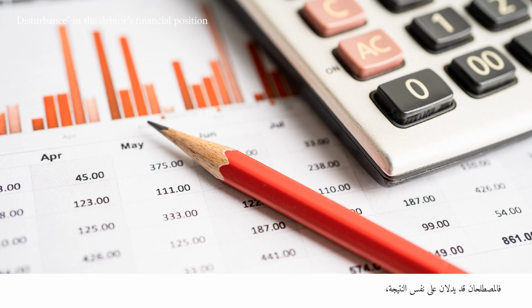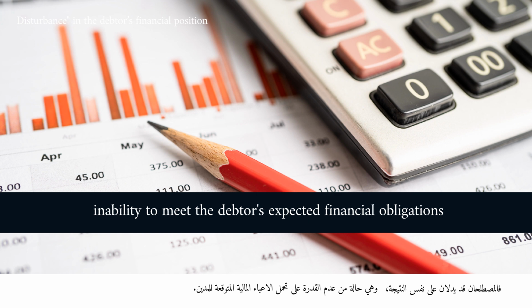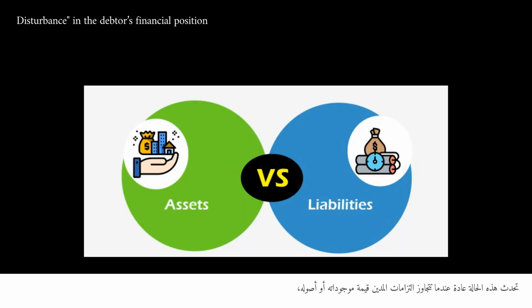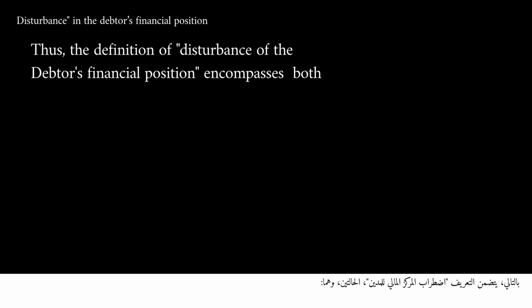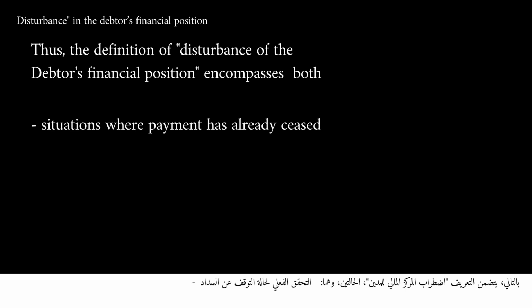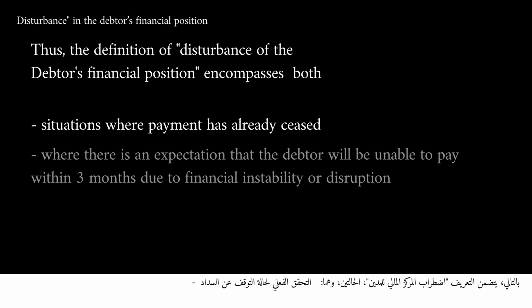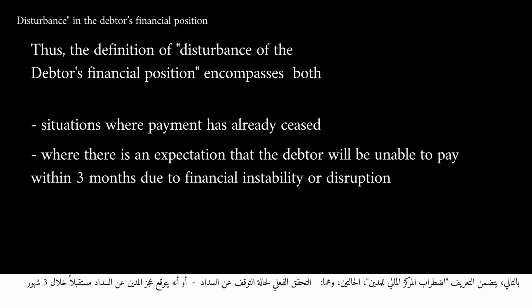Both terms seem to point to the same outcome, a state of inability to meet the debtor's expected financial obligations. This scenario usually occurs when the debtor's liabilities exceed the value of their assets, that is, when the debtor lacks sufficient assets to cover their debts. Thus, the definition of disturbance of the debtor's financial position encompasses both scenarios, where payment has already ceased and where there is an expectation that the debtor will be unable to pay within 3 months due to financial instability or disruption. In either case, the debtor is deemed insolvent.